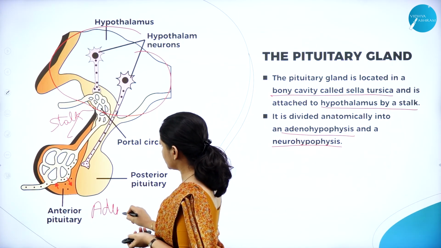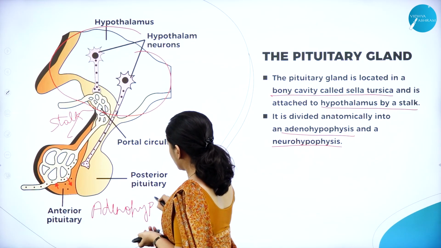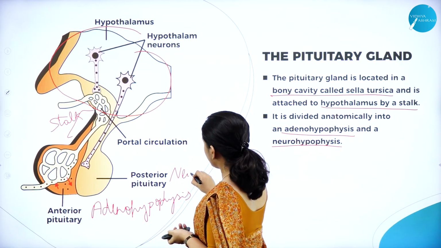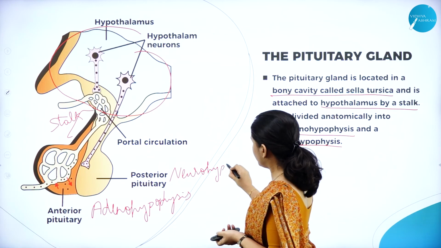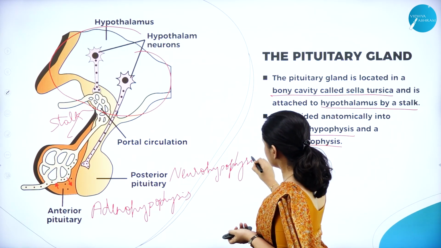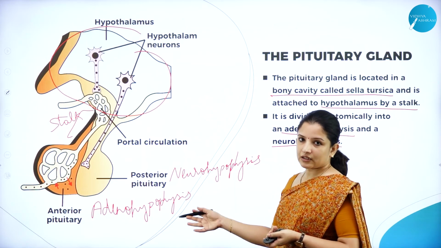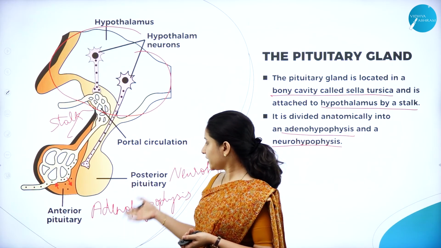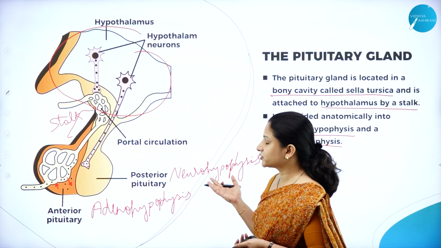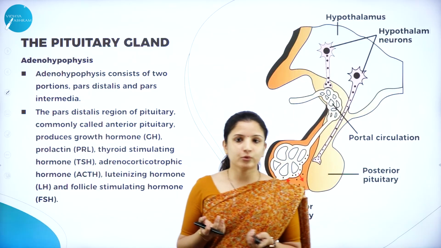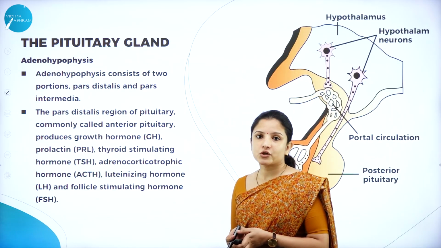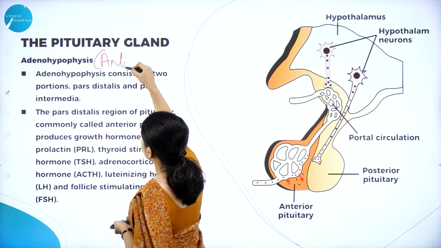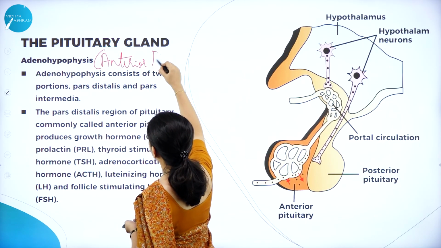So anterior pituitary is also called Adeno Hypophysis, and posterior pituitary is also called Neuro Hypophysis. Don't get confused with this. If you forget the term, you can even use anterior pituitary and posterior pituitary. You can retain it like that because both are one and the same here. Next, moving further, we'll talk about each of these one by one. Adeno Hypophysis is nothing but anterior pituitary.